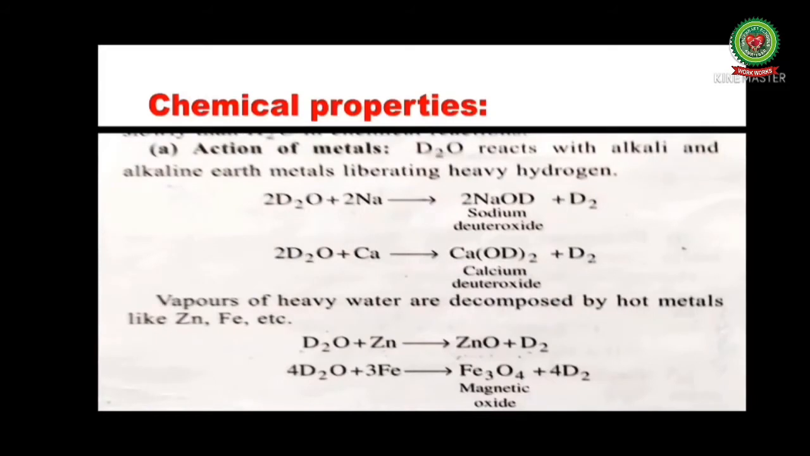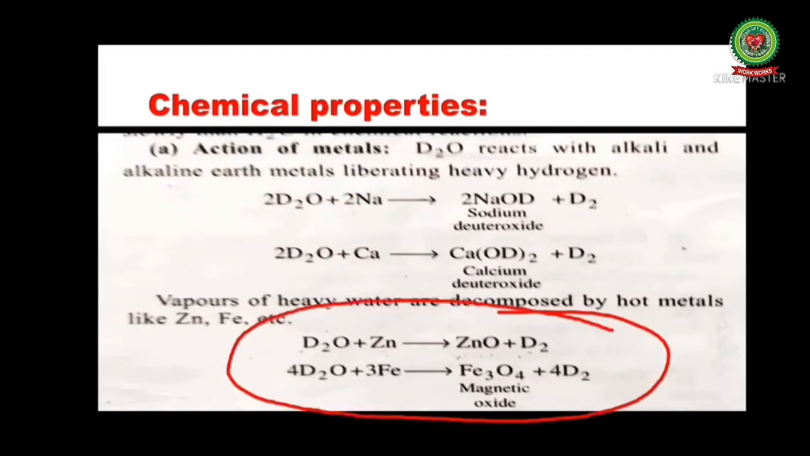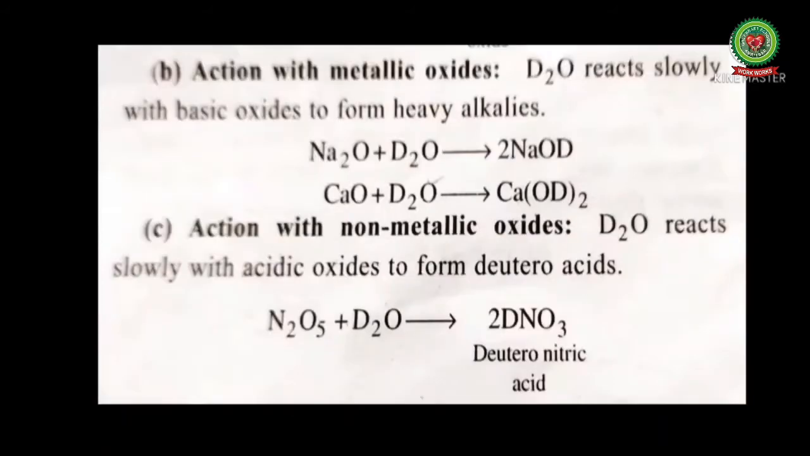D2O reacts with alkali and alkaline earth metals, liberating heavy hydrogen, that is D2. You can see the reaction. Vapors of heavy water are decomposed by hot metals like zinc, iron. D2O reacts slowly with basic oxide, that is metallic oxide, to form heavy alkalis.